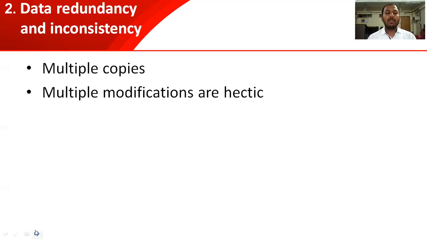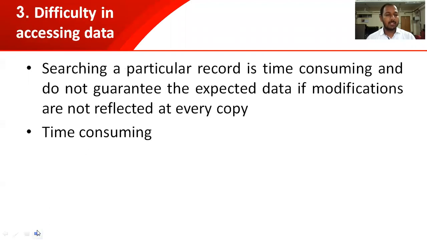If we are not modifying the data properly at all the places, data inconsistency will happen. That means in register 1, customer X will have a pending amount of 0, and register 2 will show the pending amount from the customer as 5,000. So this is called data inconsistency. So this is all about data redundancy and inconsistency.